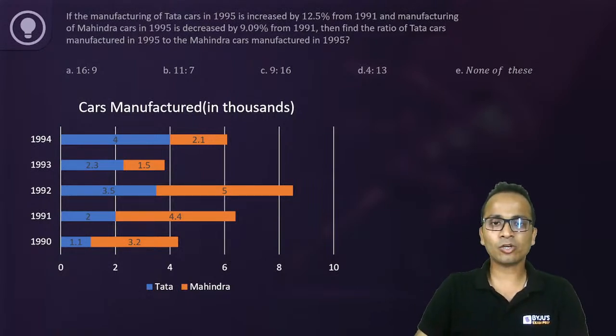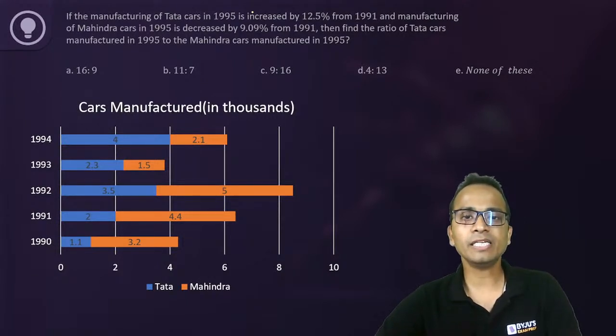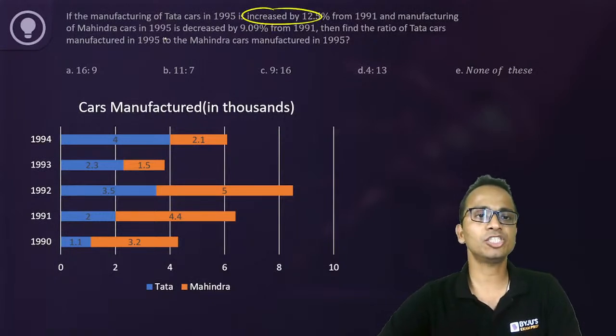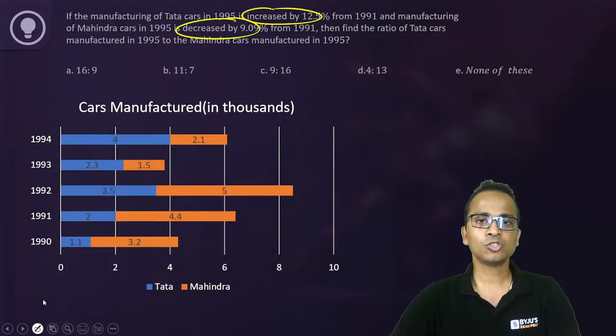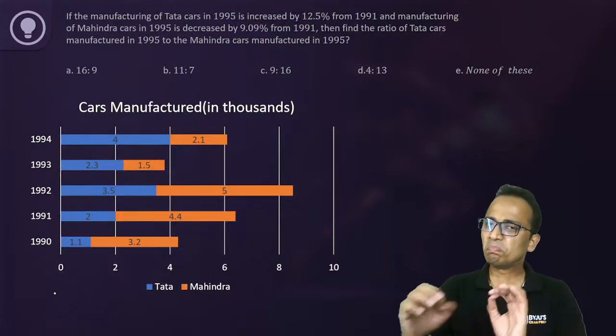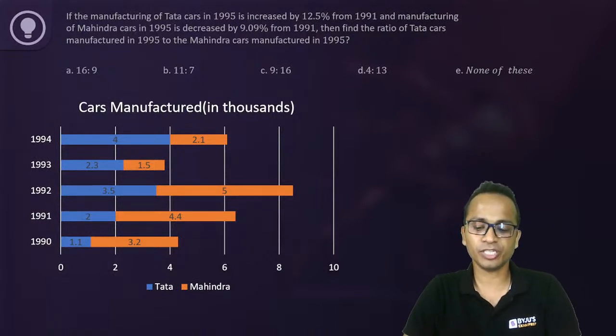So quickly calculate these numbers and post your answer. Be careful, increased by 12.5 percentage and decreased by 9.09 percentage. So you must know the fractional equivalent of these percentages.